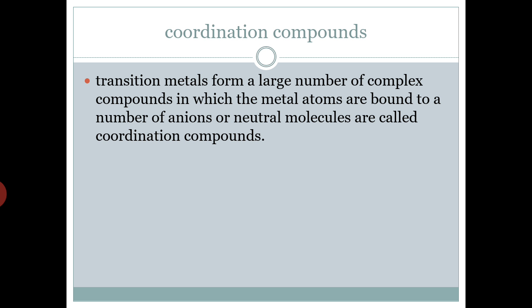So coordination compounds are the transition metal complexes in which the metal ion is surrounded by anions or neutral molecules. Anions can be chloride, nitrate, or anything which is negatively charged, or neutral molecules like water molecules or ammonia molecules. These behave as ligands in the case of coordination compounds.